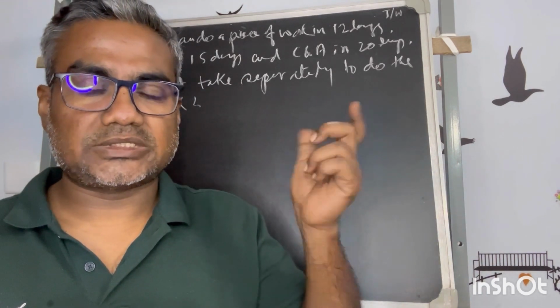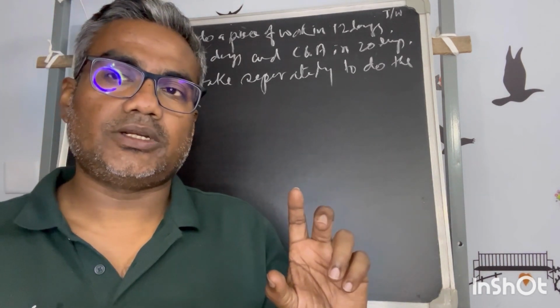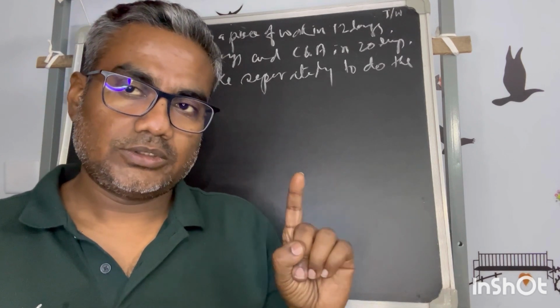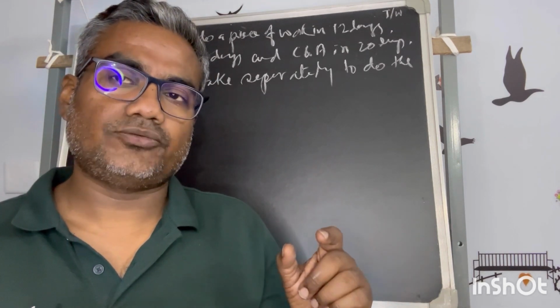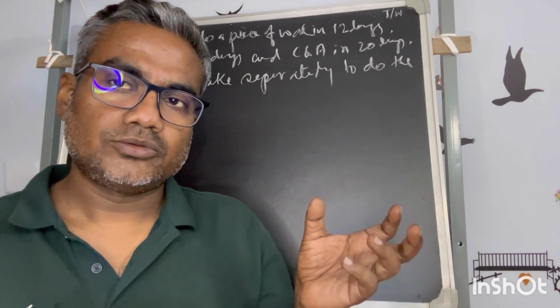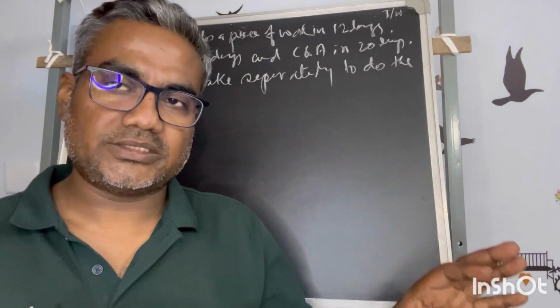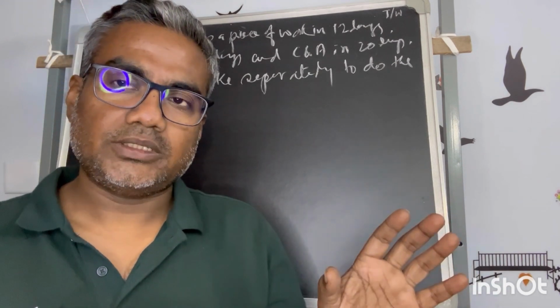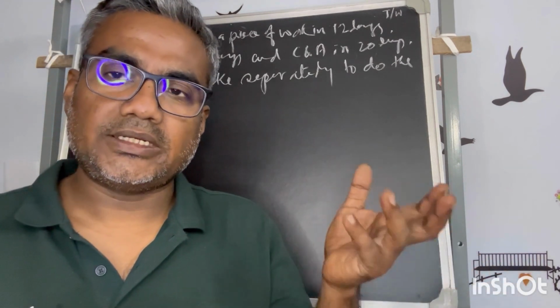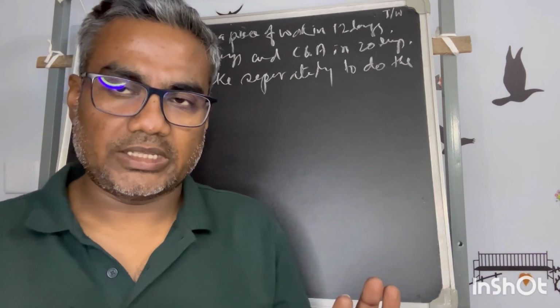So time management is also very much needed while you are solving question papers in any subject. You have to see where you are very strong. So while you are practicing at home, try to do the same thing in a different manner and see where you can save your time.